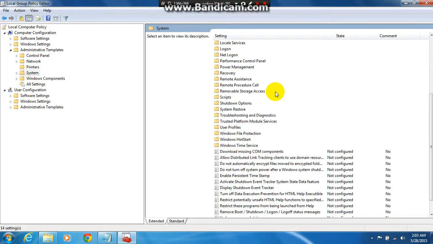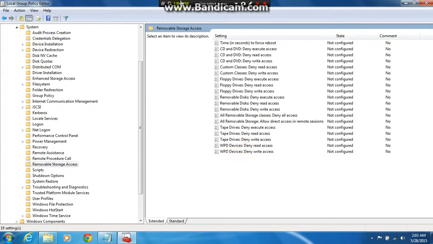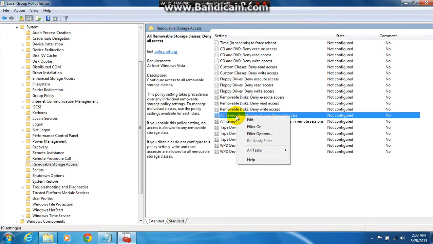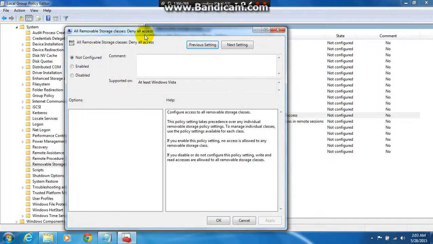We're gonna choose Removable Storage Access, and here are the settings for removable storage access. We're gonna choose All Removable Storage classes: Deny all access, right click, edit, and this window shows All Removable Storage classes: Deny all access. It should be not configured, so we're gonna enable it.